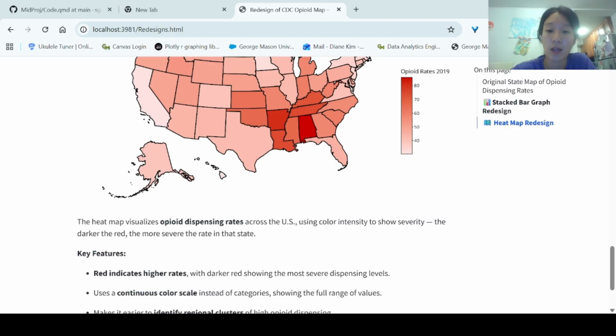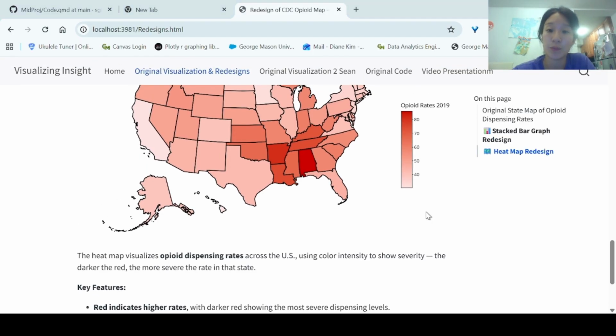So overall, something that could be interesting in the future would be to integrate demographics or socioeconomic data, or even overdose deaths in the region for deeper insights. Thank you.